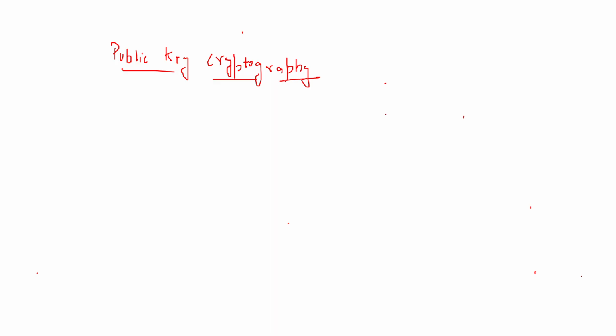What happens here is, suppose I have a message M and I have a key K. I encrypt this message with key K, so I get the cipher message or ciphertext, let us say, M dash. So M dash is nothing but the ciphertext.